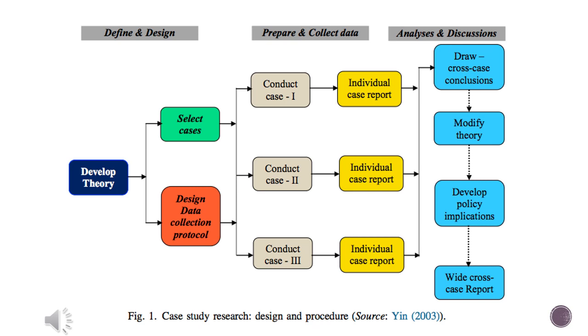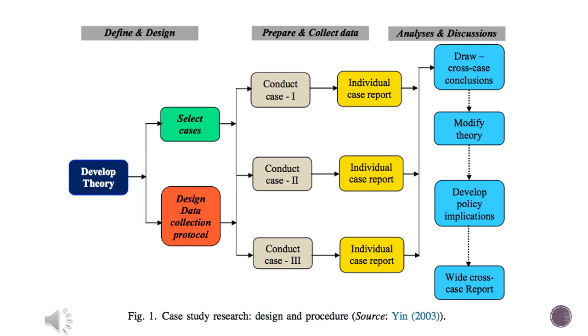This sketch, as a matter of fact, shows how to develop a theory through case study research design and procedure. Yin gave it in 2003. What you have to do is define and design your research problem, then go and select cases. Your selection of cases should be very intelligible.